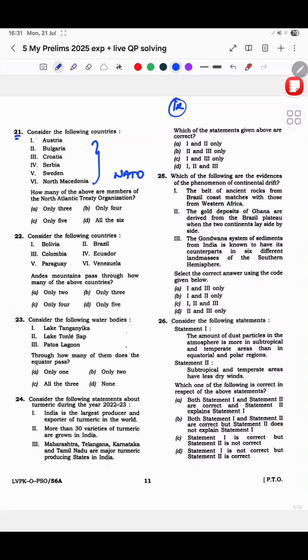Now if they had questions where they jumbled the options, like 1 2, 1 2 5, 2 3 7, something like that, maybe I would have thought of understanding the question, but it's only 3, 4, 5 and 6. So 3 is definitely there. Out of 6, 3 are definitely there. That is the basic possibility. So you probably have to look at what are the options that are definitely not there. Honestly I didn't attempt this question because I didn't know much about NATO and these members of NATO.